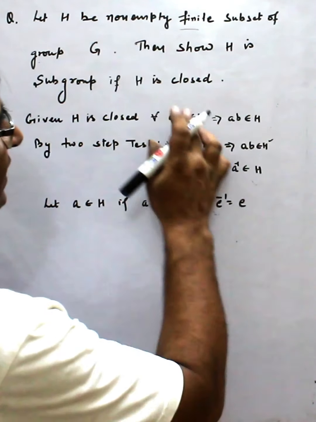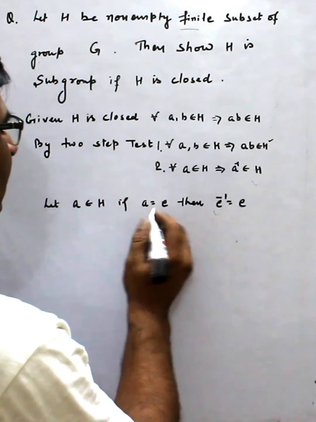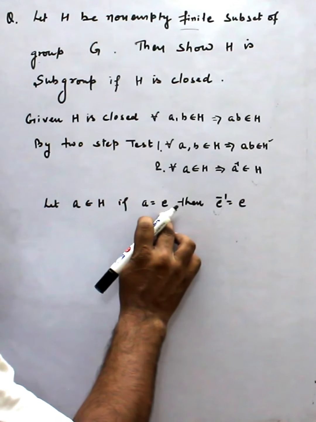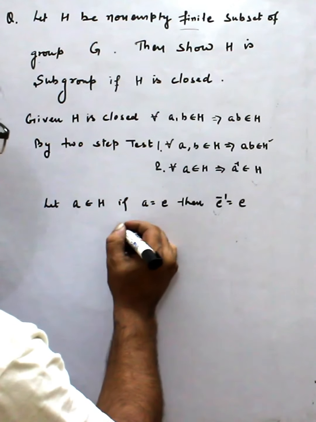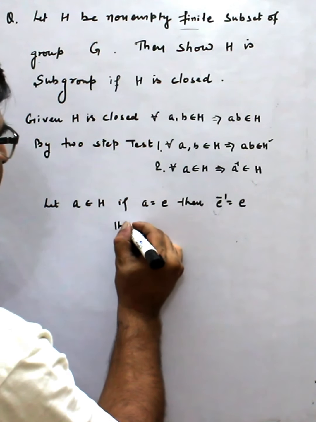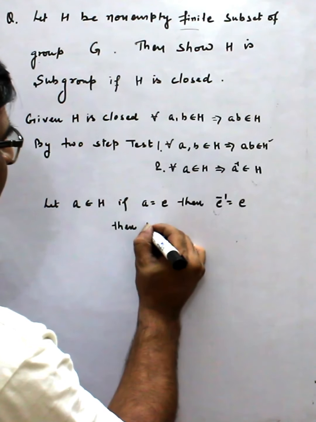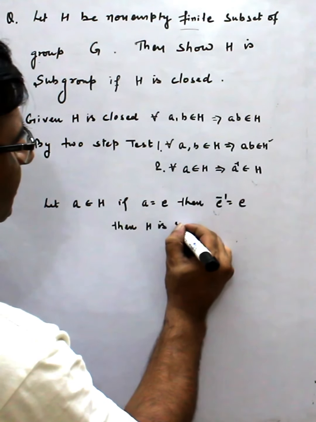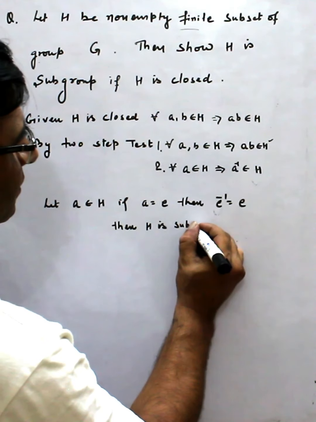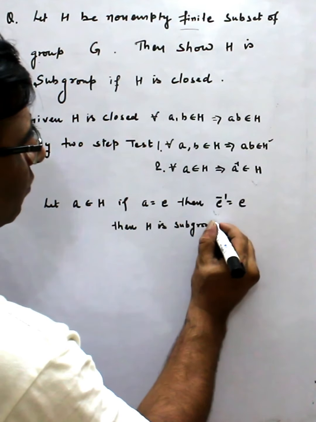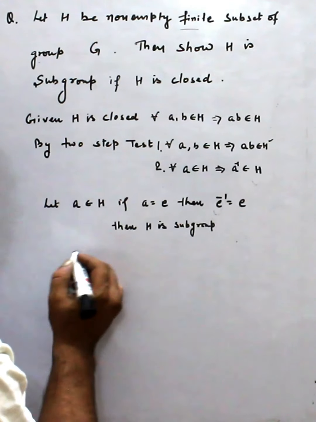So H is a subgroup if e belongs to H, nothing we need to prove.